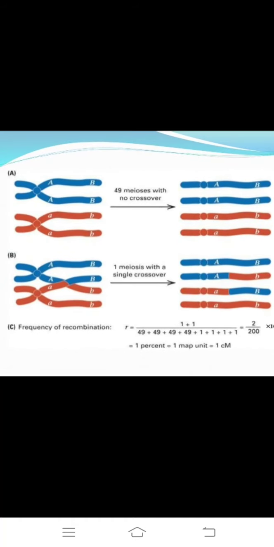Next, in the B diagram we observe the frequency of recombinants in the second diagram. Okay, one meiosis with a single crossing over.